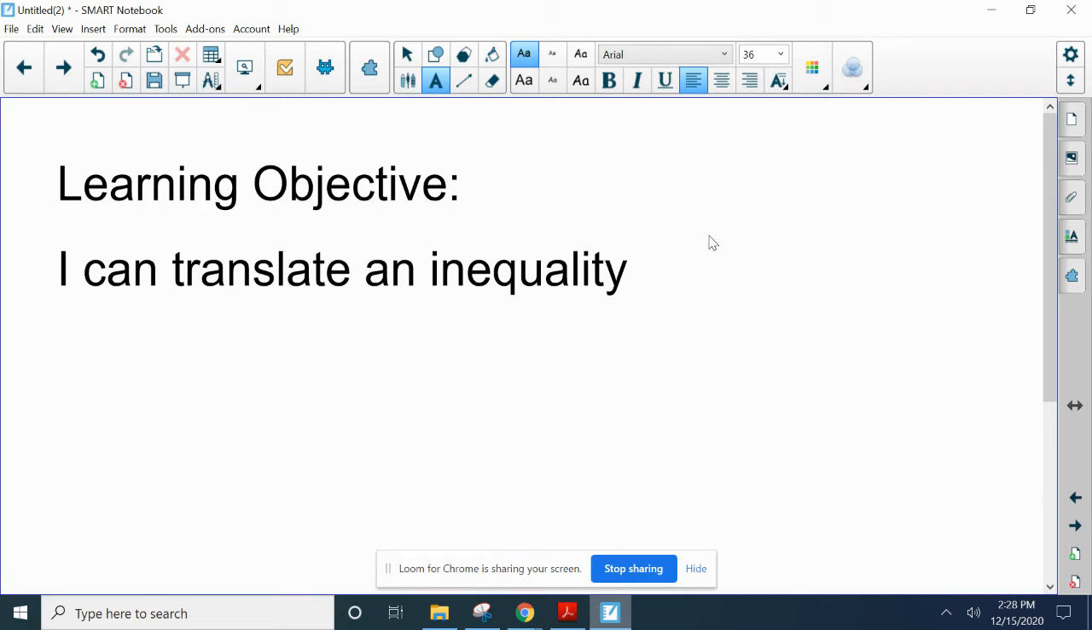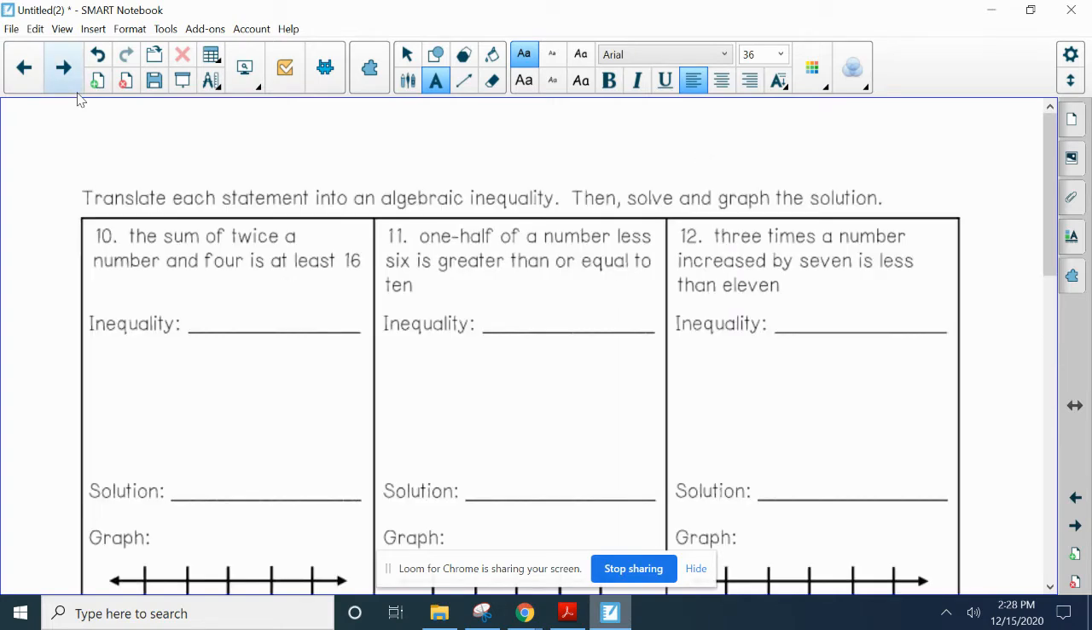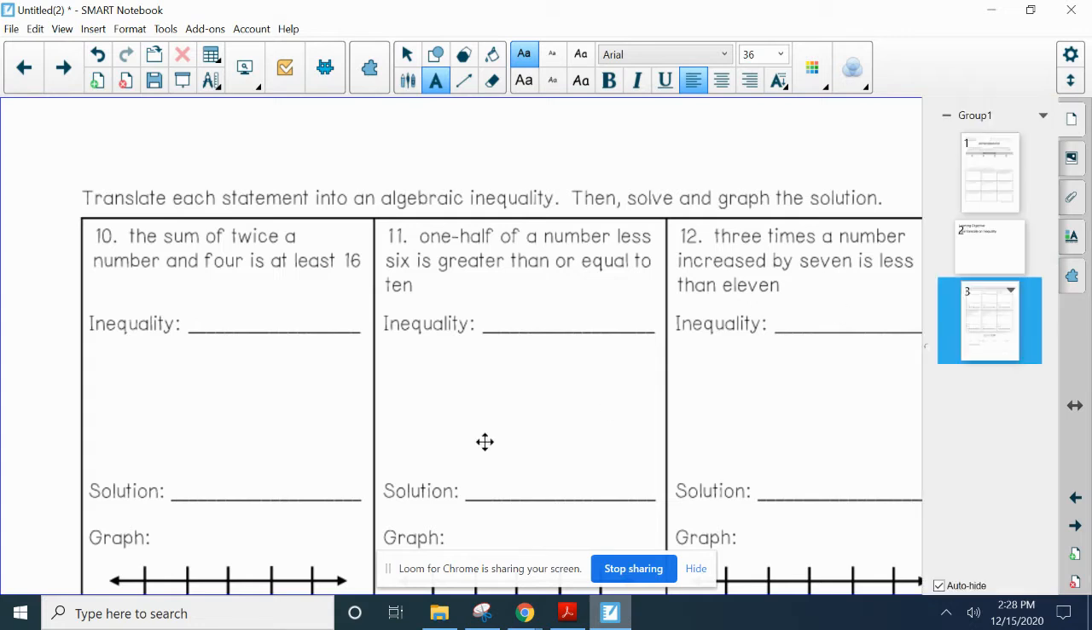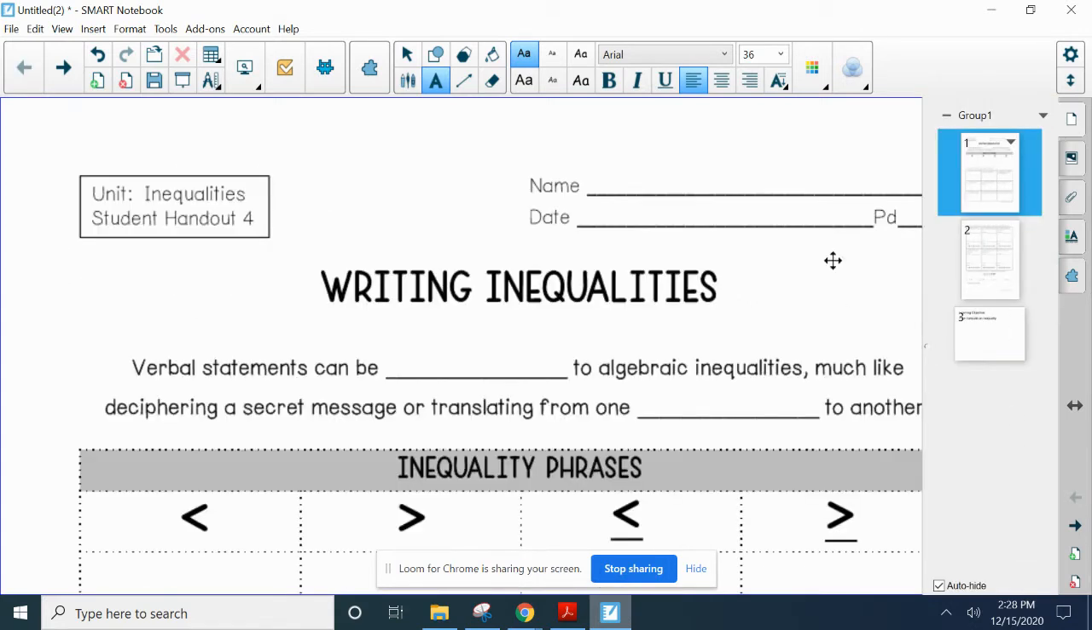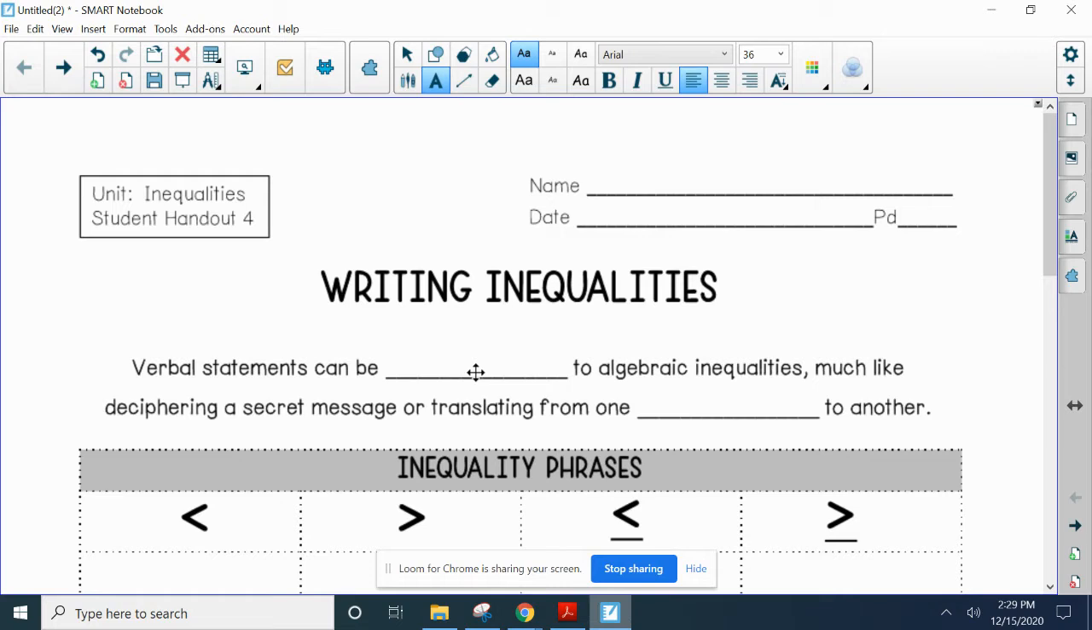Great. So today our objective is to translate an inequality. If you haven't already, these notes are on Schoology. All right, so these notes are on Schoology. If you want to go ahead and print them and just follow along as we go, you can. Otherwise, you can take notes as we go.